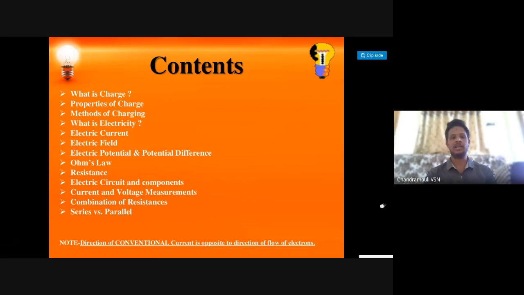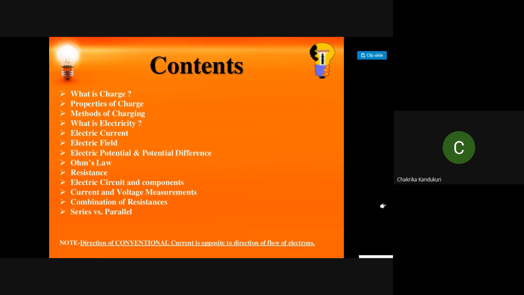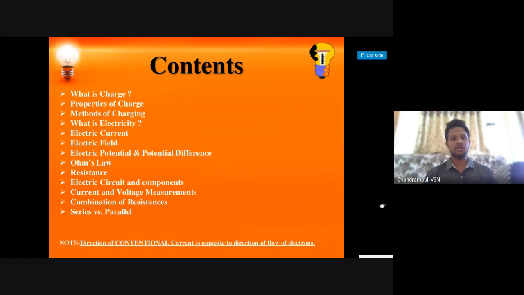What are the contents? Chakrika, can you read what we are going to learn? What is charge? Properties of charge. Methods of charging. What is electricity? Electric current. Electric field. Electric potential and potential difference. Ohm's law. Resistance. Electric circuit and components. Current and voltage measurements. Combination of resistance. Series versus parallel. Among all, today we are going to learn till Ohm's law.